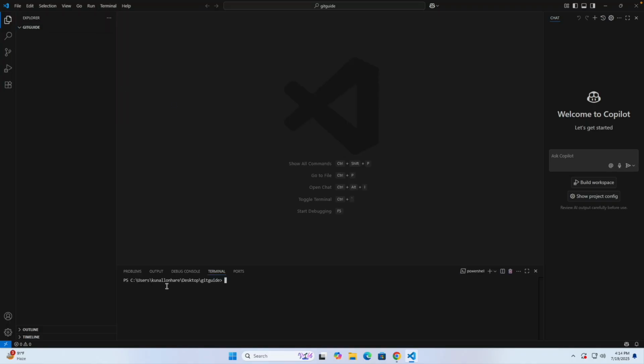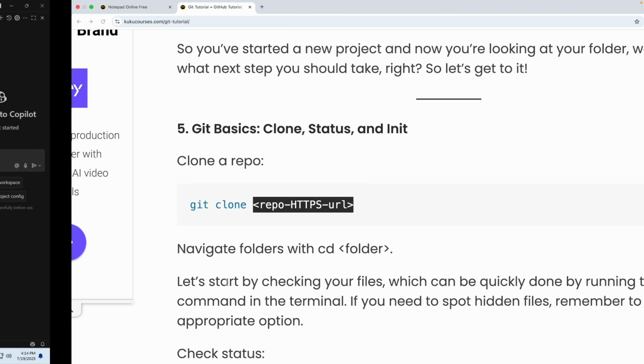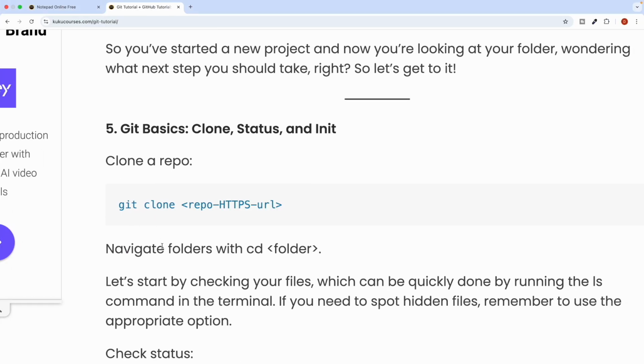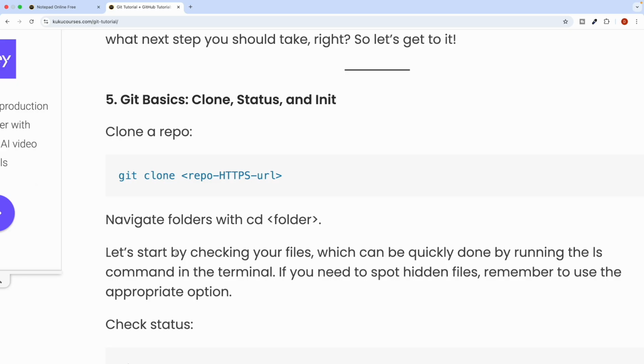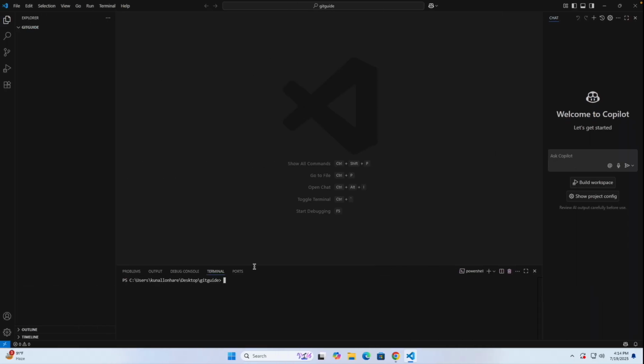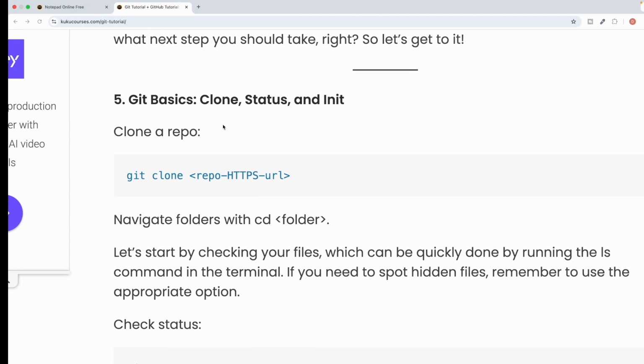Right now you can see you're inside the Git guide. Now you need to write the command git clone. This will always help you get a copy from your GitHub website into your project. So I will write git clone, and now you have to paste the URL.